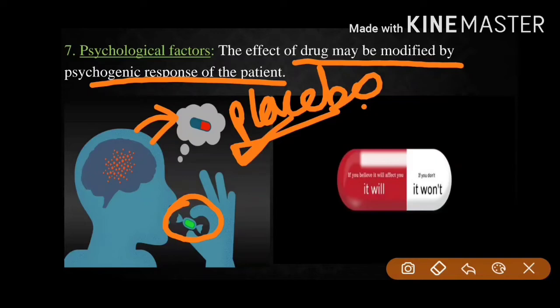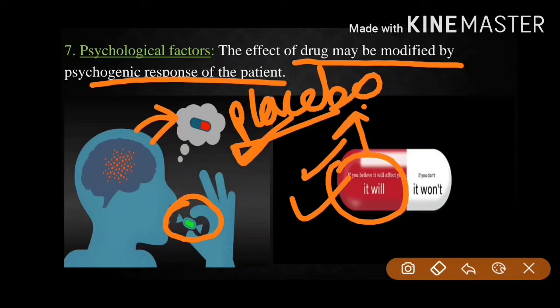And there is one more effect that is known as nocebo. Here in the second figure, you can see it is written, if you believe it will affect you, it will. That means if you are positive, you are going to show the placebo effect, and if you don't, it won't. That means if you don't believe that it will affect you, the drug is not going to.